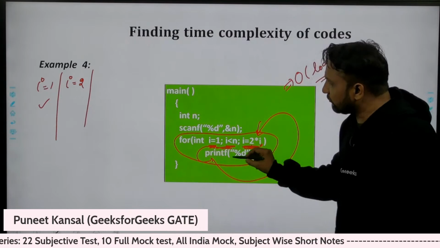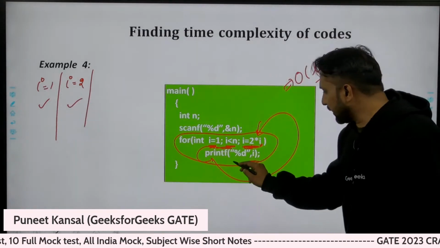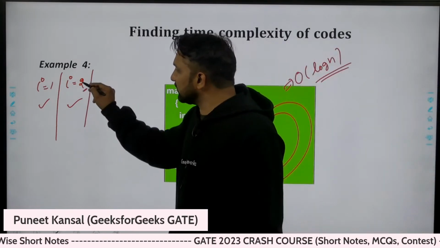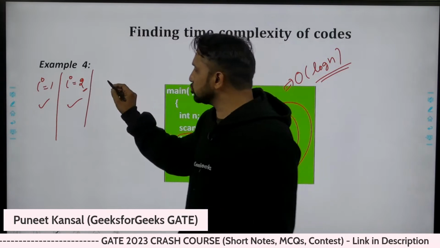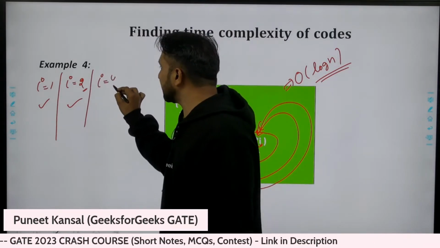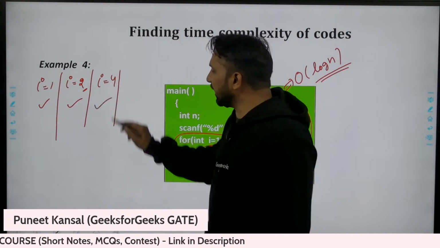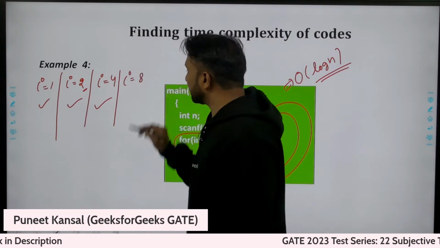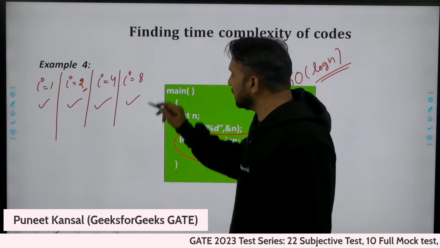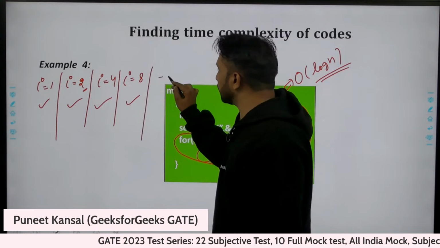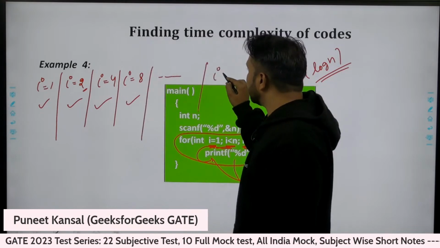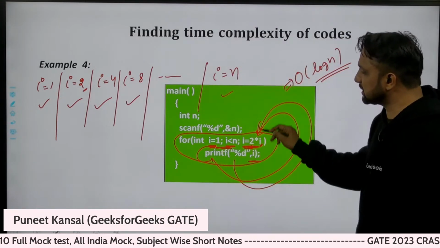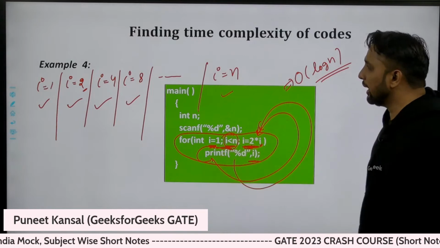Again, we will go inside and print, and again we will come back and multiply I with 2. In the previous turn the I value was 2, now the I value will be 2 into 2, that is 4. We executed the loop. Again we multiply I value with 2, that will be 8. Again we will execute. We will keep doing this until I reaches n.